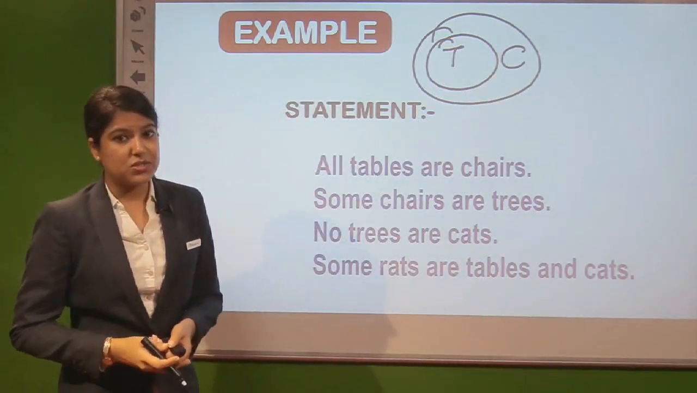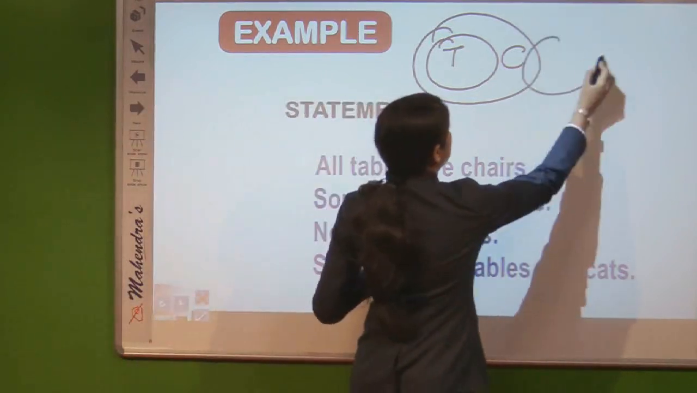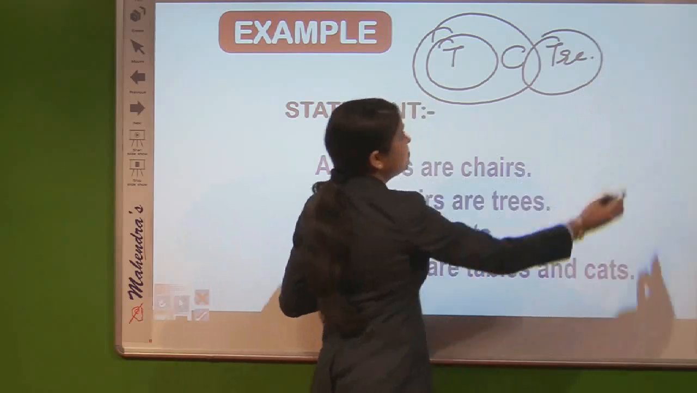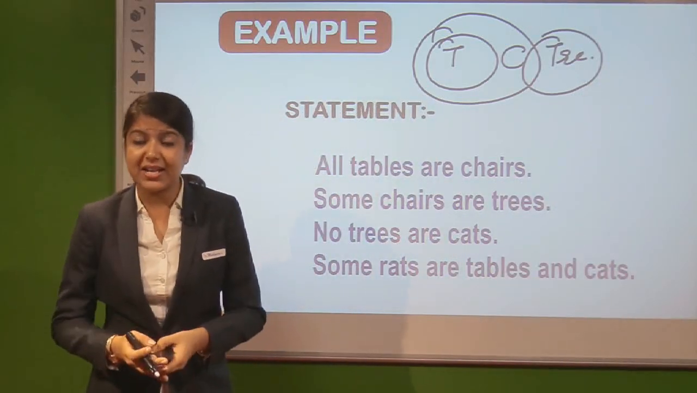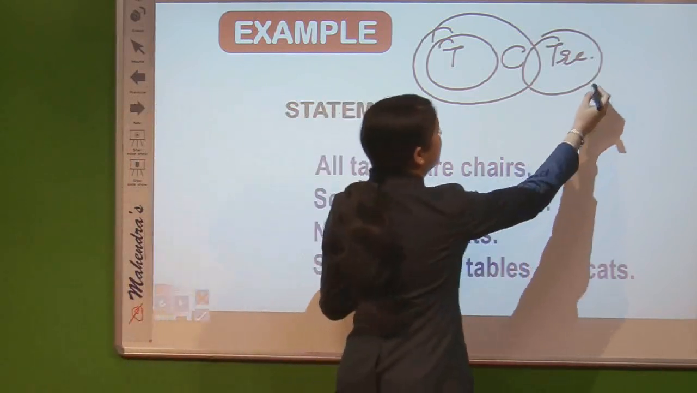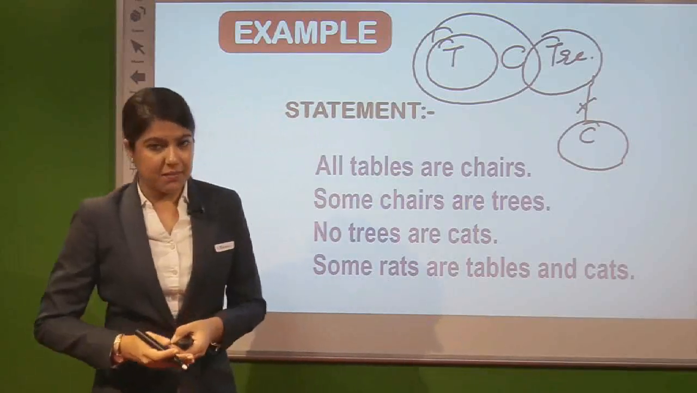The second statement shows us some chairs are trees. When we say some chairs are trees, just some part of the chairs is mentioned in trees. Now the third statement shows no trees are cats. So just be clear with that: no trees are cats means no relation, a line with a cross, you will be making.